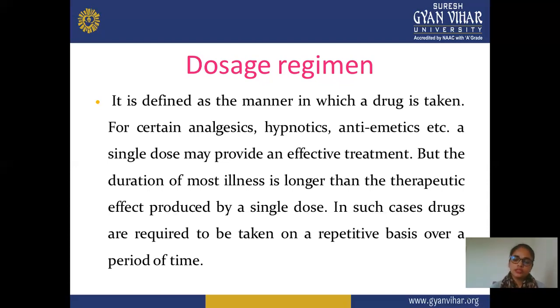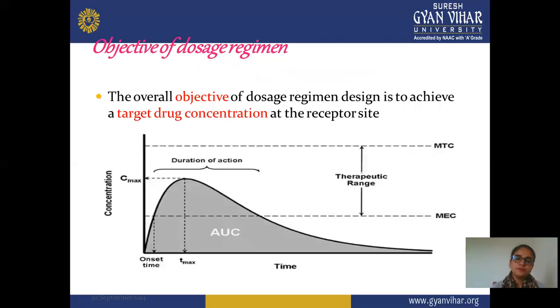So this is a dosage regimen, the definition part of dosage regimen. Next is the objective of dosage regimen. It means why this dosage regimen is important and how it plays an important role. So in this there is one graph. The overall objective of dosage regimen is to achieve the target drug concentration at the receptor site.